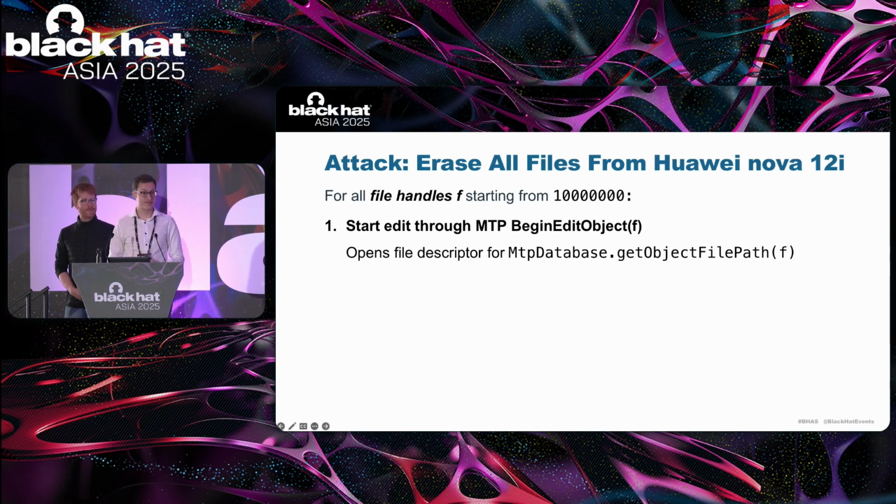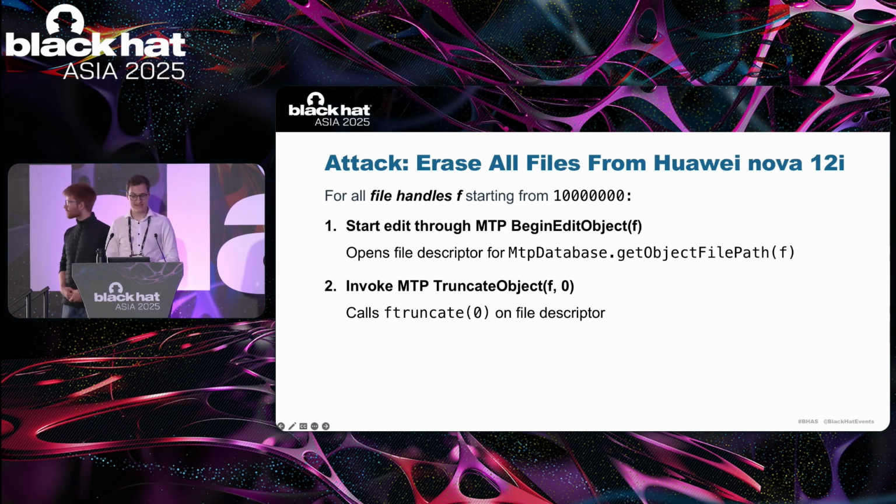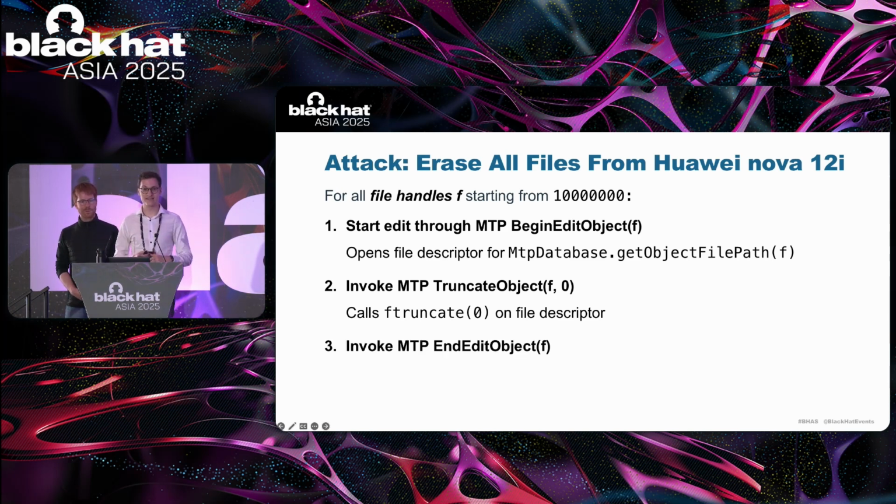And this on the Android device opens a file descriptor corresponding to the file at the path that is the result of getObjectFilePath, the method that we saw earlier. Then the attacker sends an MTP TruncateObject message with the given file handle and size 0. And on the Android device, this will call ftruncate with size 0 on the open file descriptor. And lastly, the attacker simply sends an MTP EndEditObject message, which closes the open file descriptor.